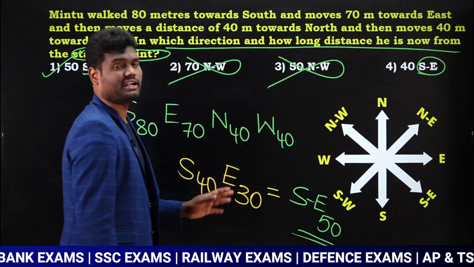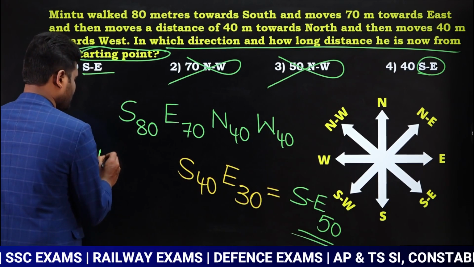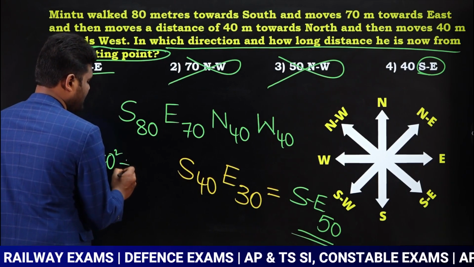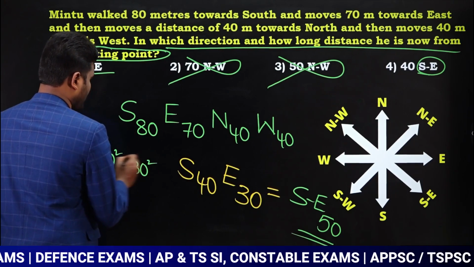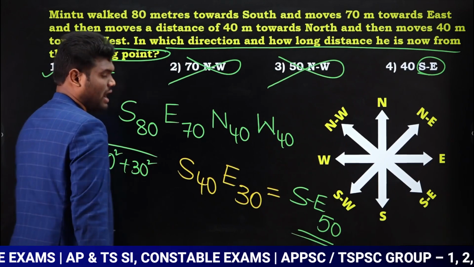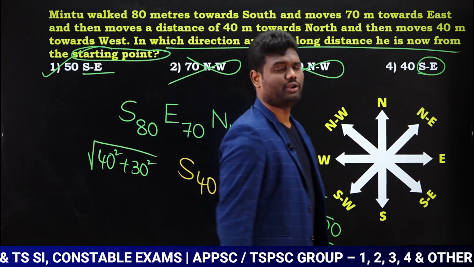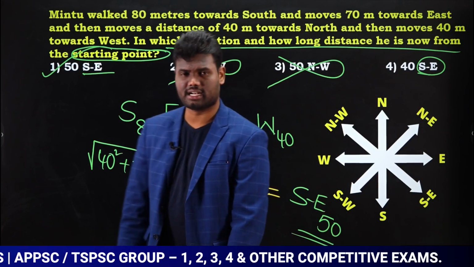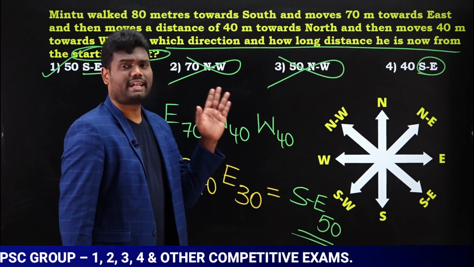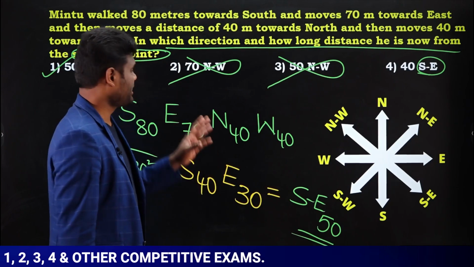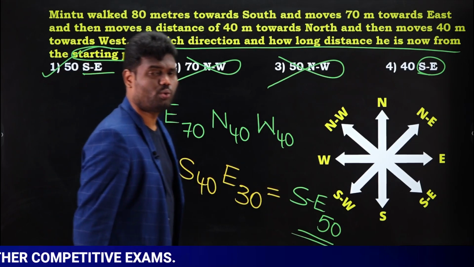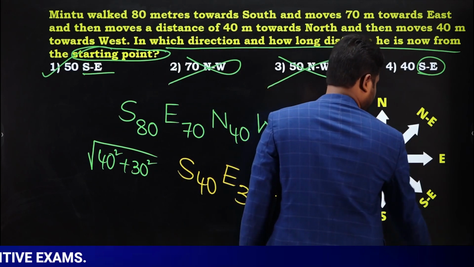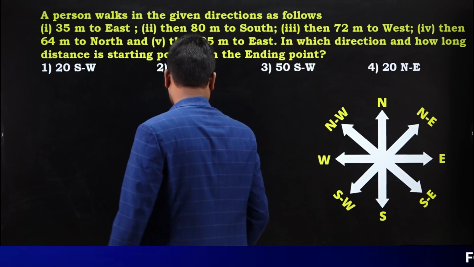So for 40 and 30, you have to apply Pythagoras theorem, that is 40 square plus 30 square. So calculate this, automatically you will get answer as 50. Similar calculation already we have done earlier also. Is it clear? So distance and direction from starting point is 50 meters towards southeast. Is it clear? Let us look at next question.